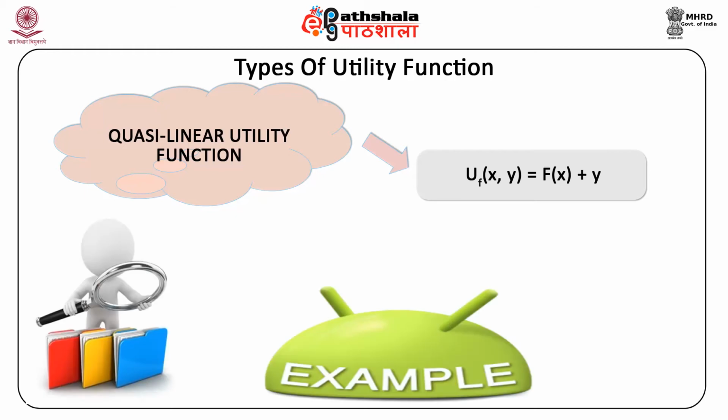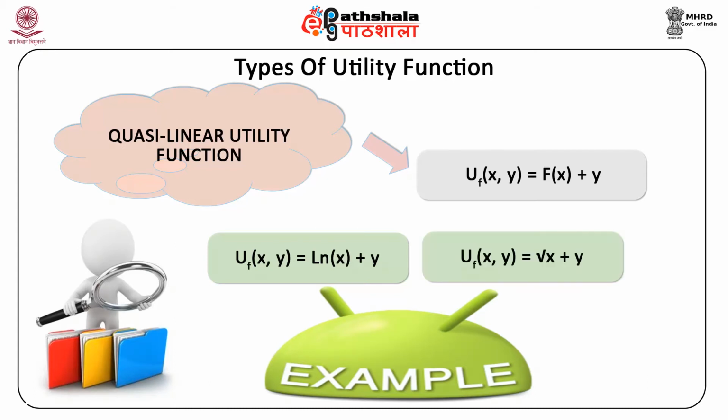Some specific examples of quasi-linear utility functions include: a, utility function UF of x, y is equal to ln x plus y; b, utility function UF of x, y is equal to root x plus y. Note, quasi-linear utility functions often may not particularly be realistic, but are easy to work with in theory.